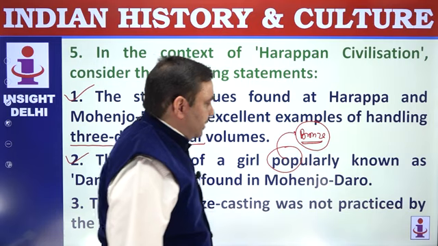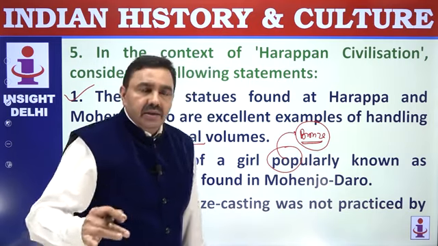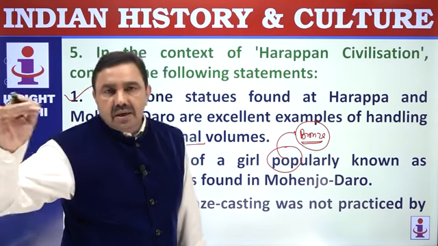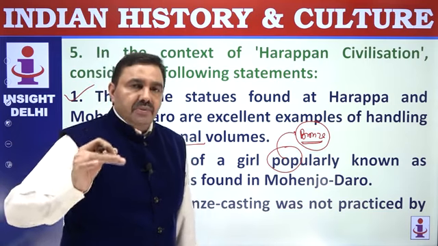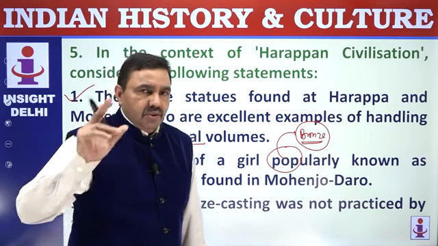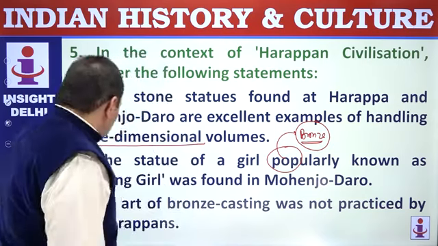This popular dancing girl or the bronze dancing girl, also known as Mona Lisa of India, at present kept in National Museum, Delhi. This was found in the city of Mohenjo-daro, but there was another statue of dancing girl made of steatite, soft stone, that was found at Harappa. So differentiate the two. Correct.